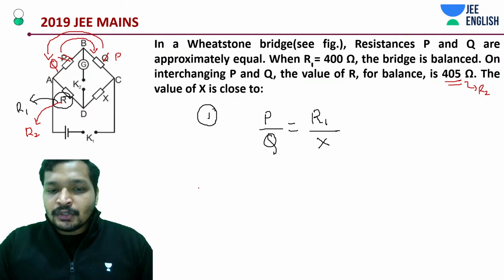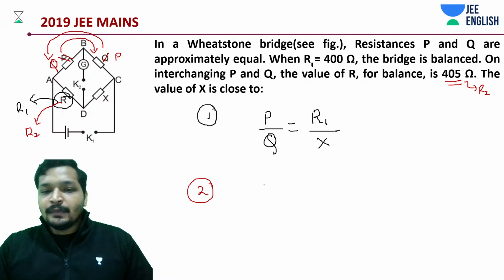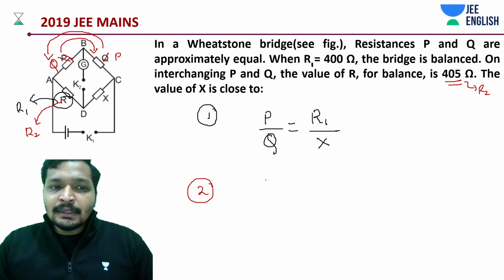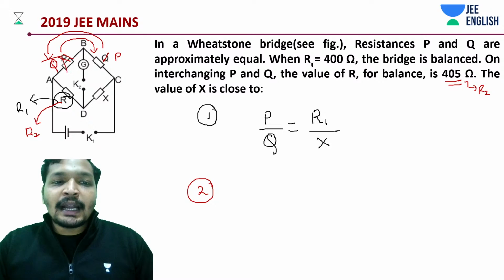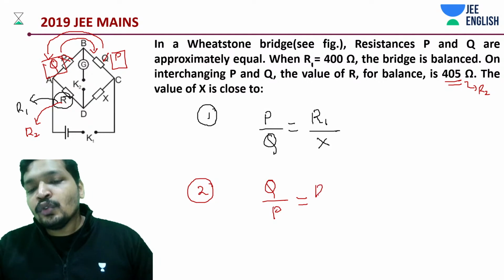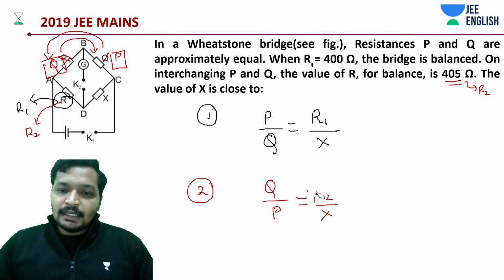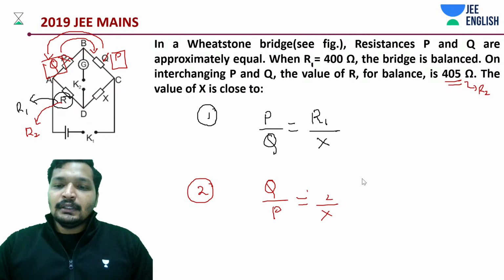This is the second thing that we are doing. What would you get this time? This time it's not P by Q, but rather Q by P is equal to R2 by X. Easy, simple, damn easy.